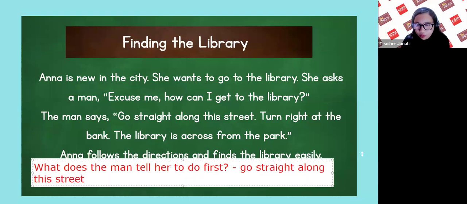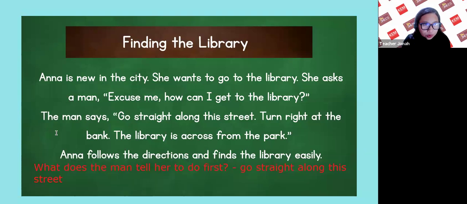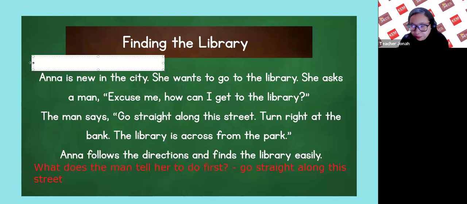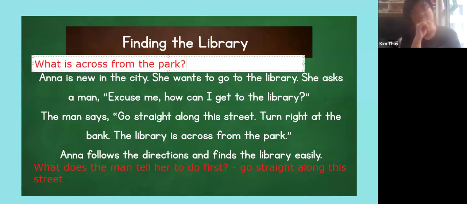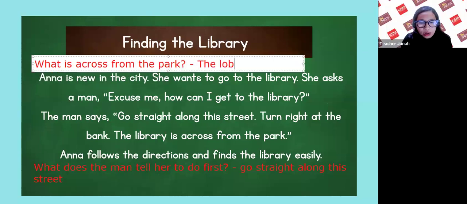Okay, very good. Next question, number 2. What is across from the park? The library. Okay. The library.